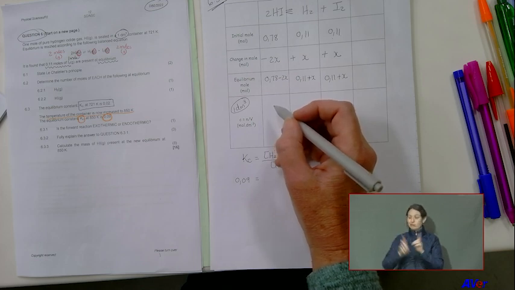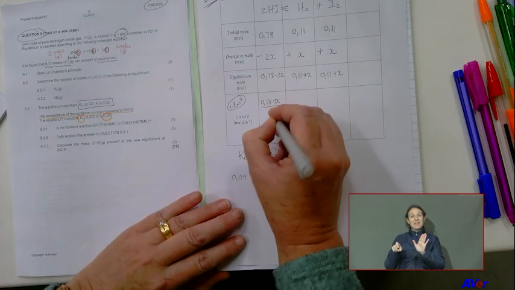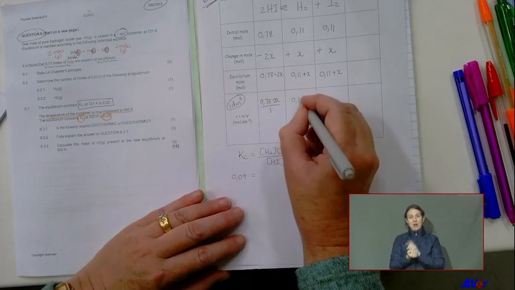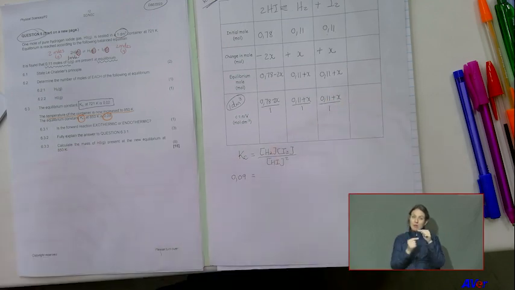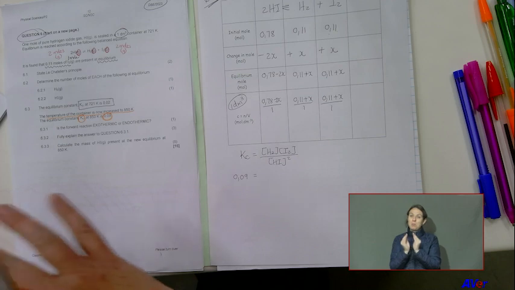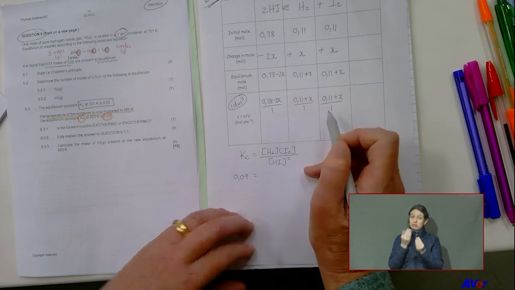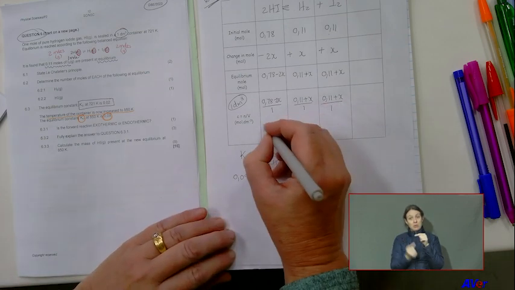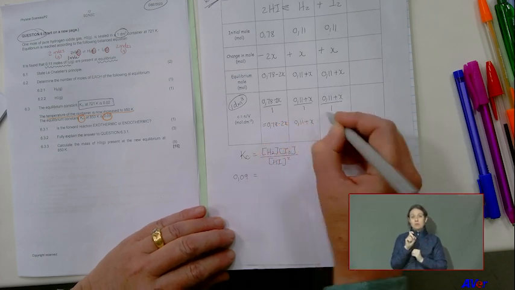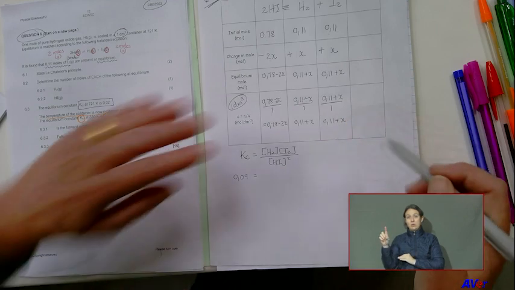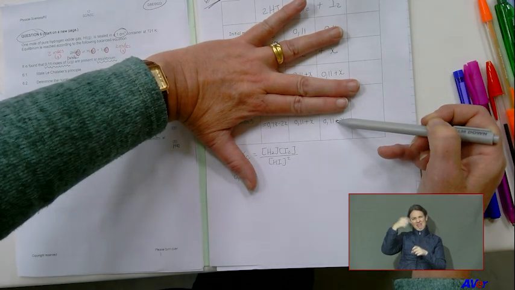Okay, so the important thing is you must show me, and this is stupid, divided by 1, but I want to show that division by 1. So please show me that, then you can get a mark. So if you don't know anything, you already got a mark. But you must show that division by 1, please, that's important. And then you write 0.78 minus 2x, 0.11 plus x, 0.11 plus x. But don't leave out that, and now I must guess how did you get from that block to that block. I'm not a good guesser.